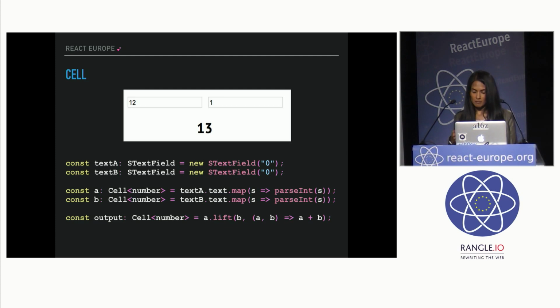I'm parsing the integer out of that and defining that as cell A, and same with cell B. And then I'm saying the output is the current value of A and the current value of B, the sum of those two. And now I declare this logic once, and that's it. The values are up to date throughout the test of time. Notice how I'm not saying on input update, first update this value, then add the sum. I'm just declaring it all at once.